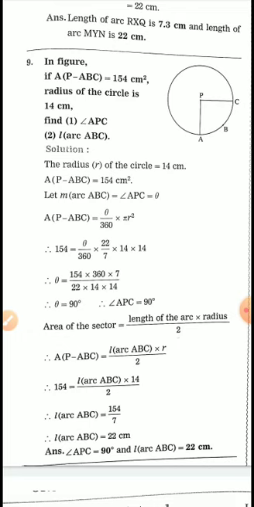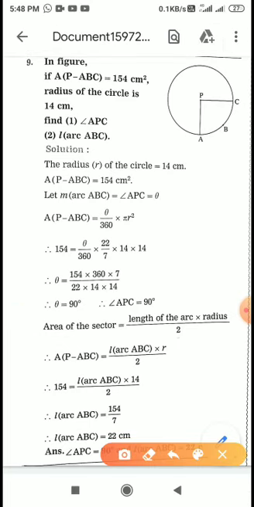So it is very simple, I think. See, this is given, theta is missing, so we will apply the formula for the area of sector, because the value of area of sector is given. So this is 154, theta we don't know, radius we know, and the value of pi is 22 upon 7. So theta will remain here only, and transpose everything else.